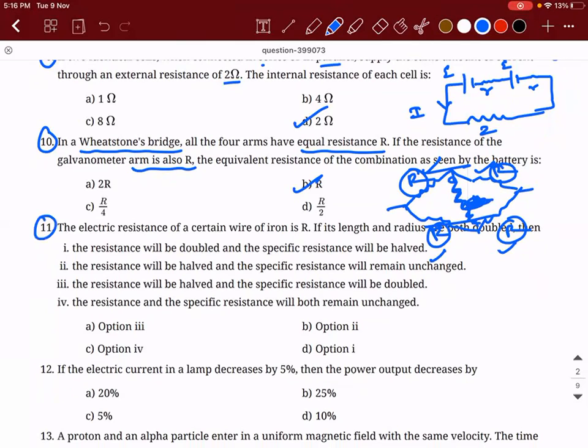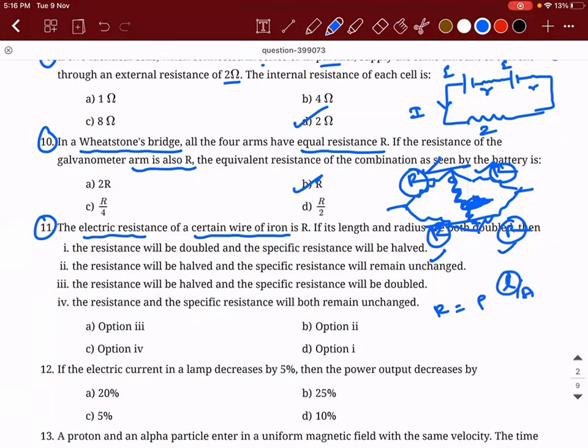11th one. If the electric resistance of a certain wire of iron is capital R, if its length and radius both are doubled, then the resistance, so what is the right option? Electrical resistance R is equal to rho into L divided by A. B, sir.